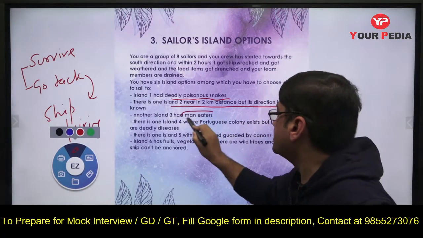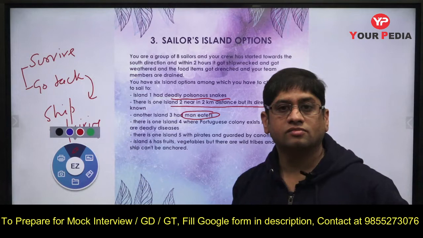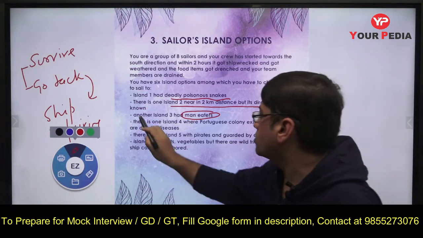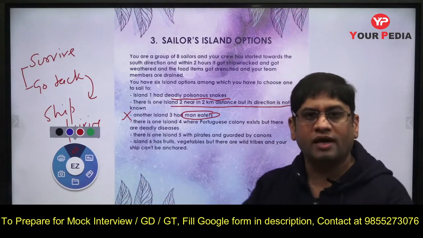Island 3 has man-eaters. Certainly I don't want it. I don't want to fight with man-eaters. They will eat us. Direct clash of interest. I don't want this. Third option is neglected. Man-eaters I don't want.